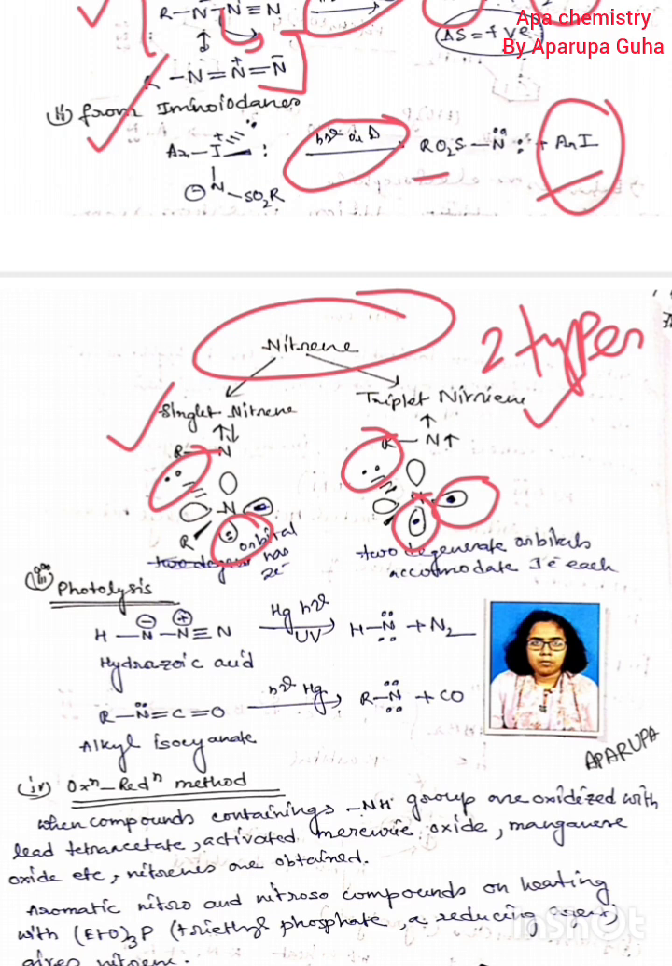So now, another process of preparation, that is photolysis, and remember that these two orbitals should be degenerate. That means, degenerate means what? Energy same or not?